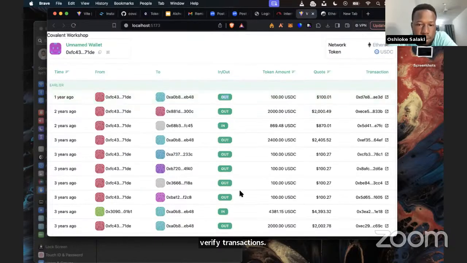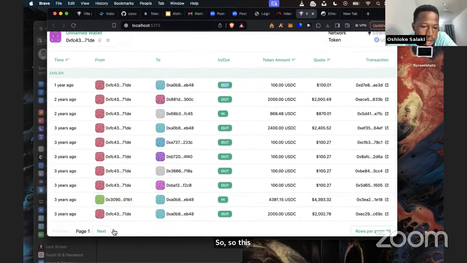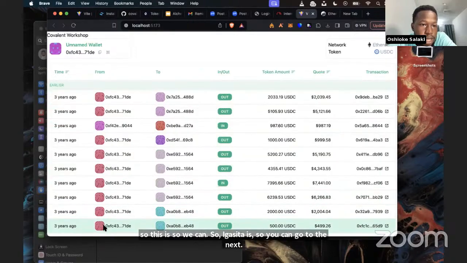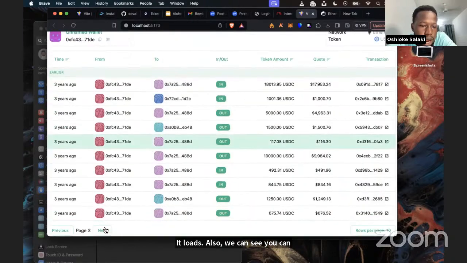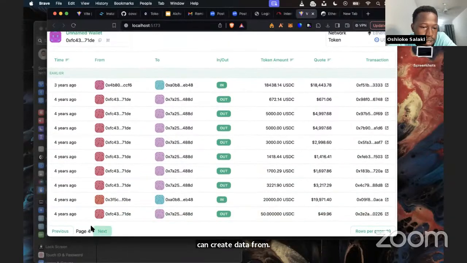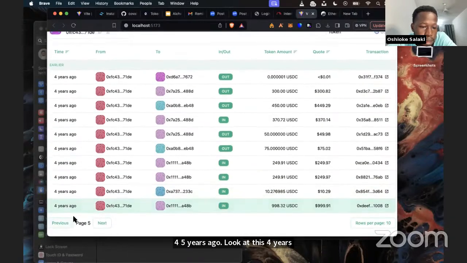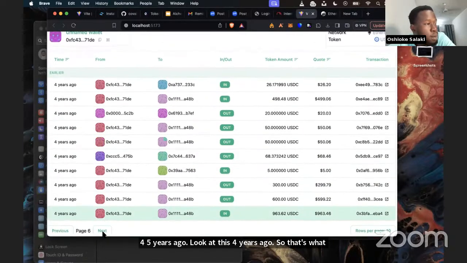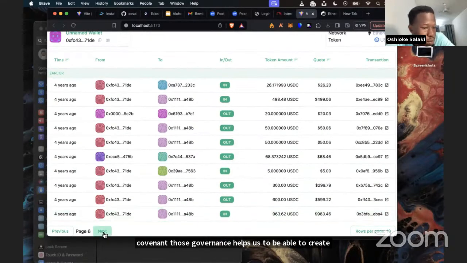So this is it. I can see that it's paginated. So we can go to the next, it loads. And so we can see how we can get data from 4, 5 years ago. Look at this, it's 4 years ago. So that's what Covalent does. Covalent helps us to be able to get data from as long ago as we need to.